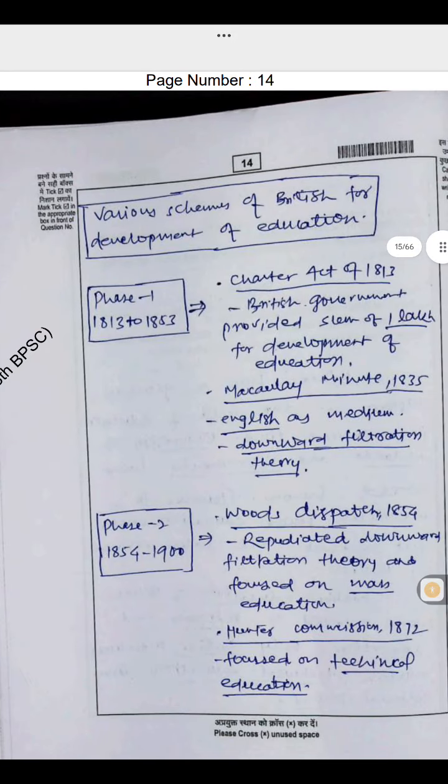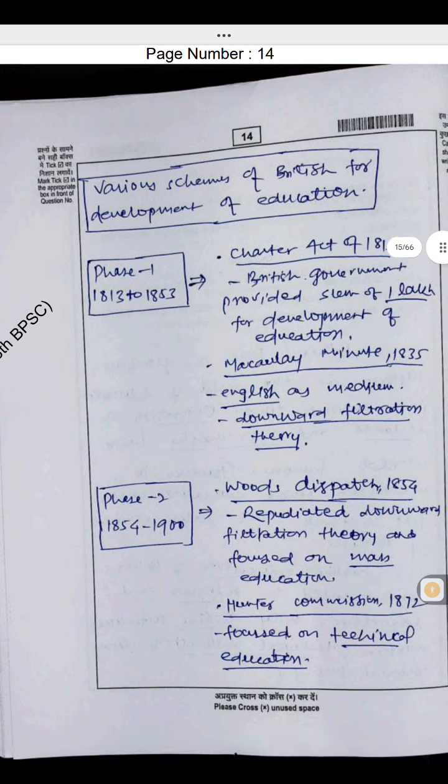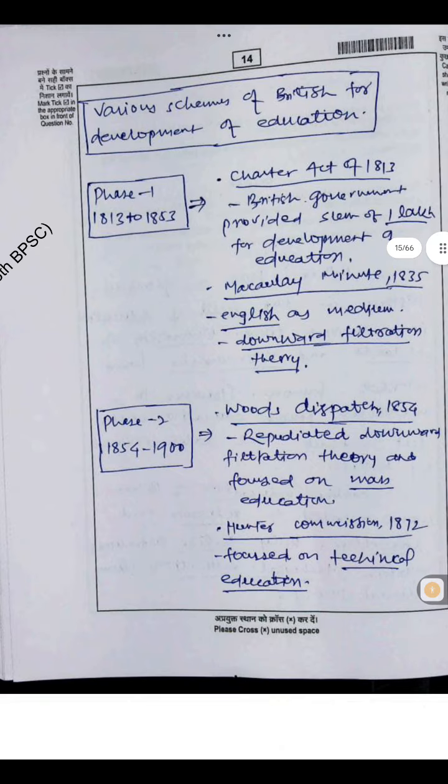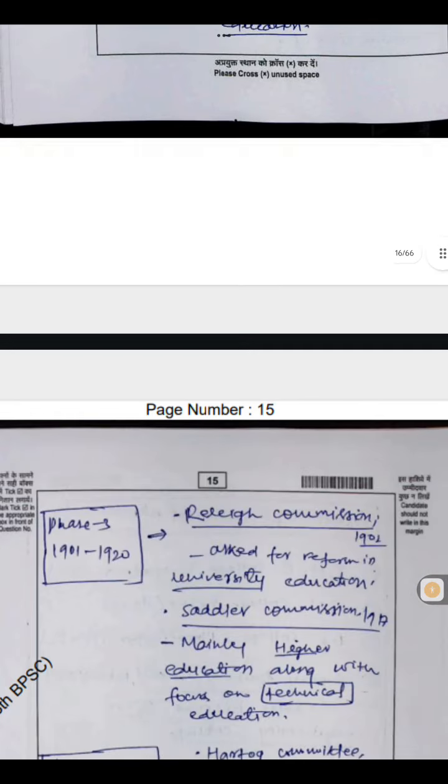Various schemes of the British for development of education. Phase 1: Charter Act 1813, the British government provided a sum of 1 lakh for development of education. Macaulay Minute 1835: English as medium, downward filtration theory. Phase 2: Wood Dispatch 1854 repudiated the downward filtration theory and focused on mass education. Hunter Commission 1882 focused on technical education.